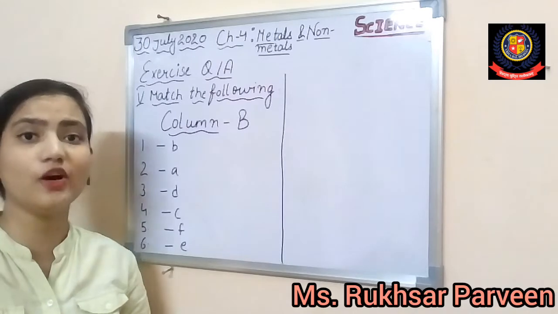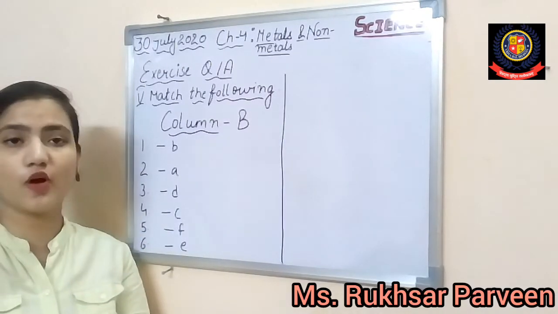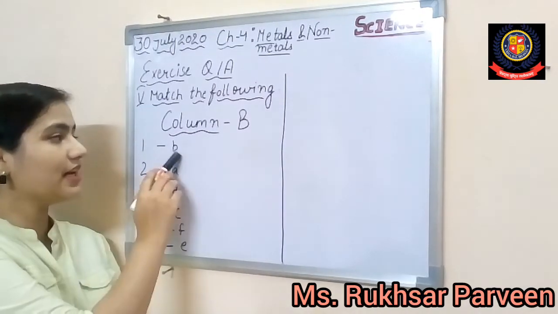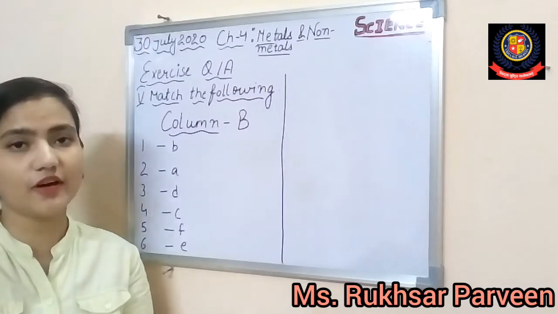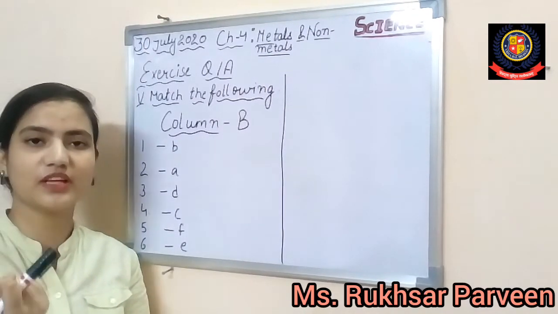These are the allotropes of carbon. Question number 1 is asking about the allotrope of carbon जिसके टेंसाइल होती है बिल्कुल स्टील की तरह. So answer is B, that is carbon fiber. Carbon fiber है तो तभी तो उसकी टेंसाइल होगी.